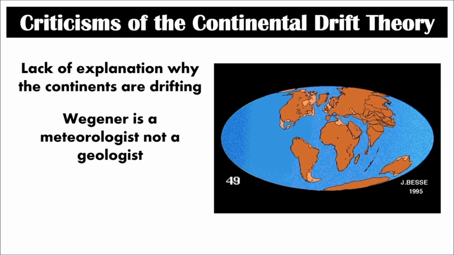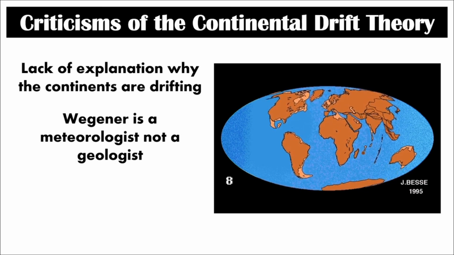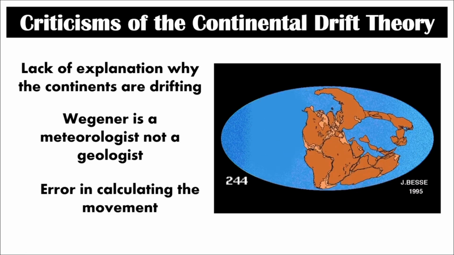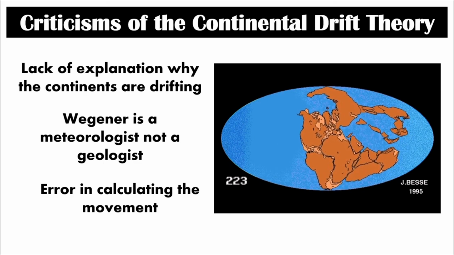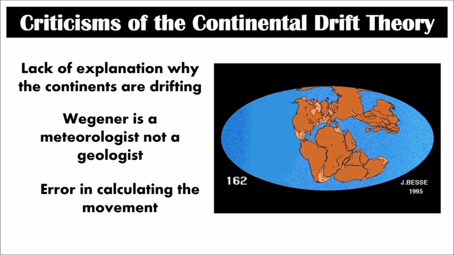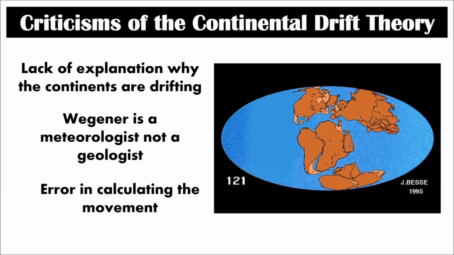So now, let us know what are the criticisms of the continental drift theory. First, lack of explanation why the continents are drifting. Second, Wegener was a meteorologist and not a geologist. Third, error in calculating the movement.